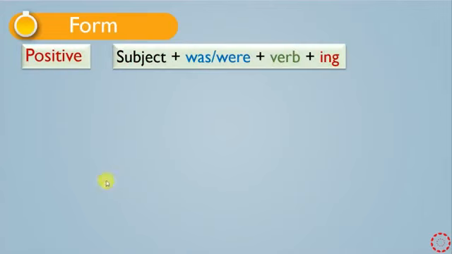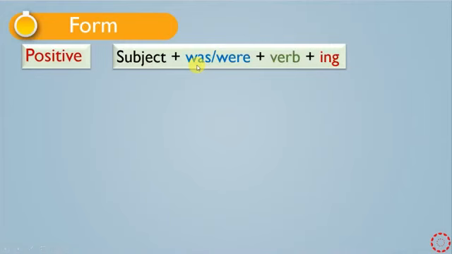So now let me show you the forms of past continuous. The positive form. This is the general rule of past continuous. At the beginning we have the subject and then we have the verb to be, I mean the past form of verb to be, was and were. And then we have verb plus ing.